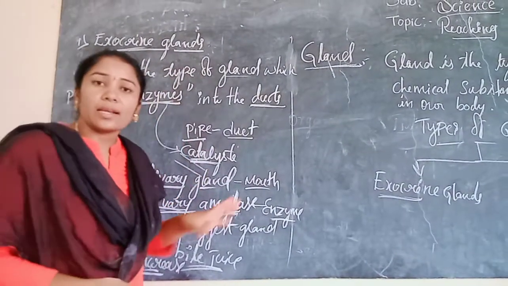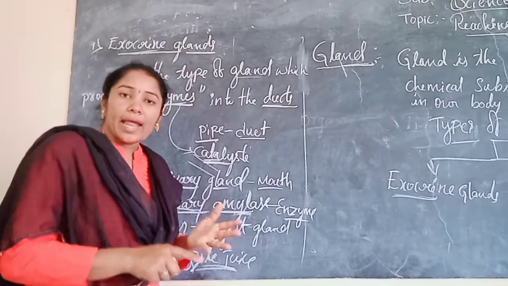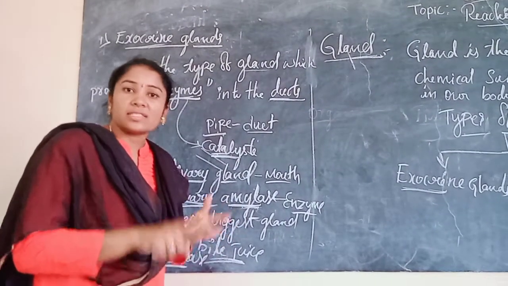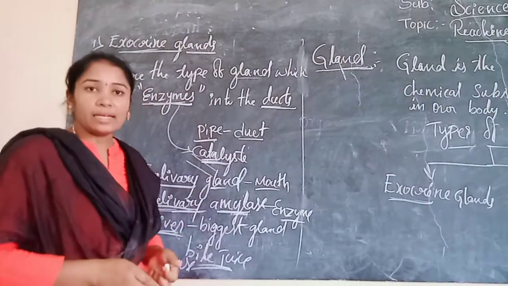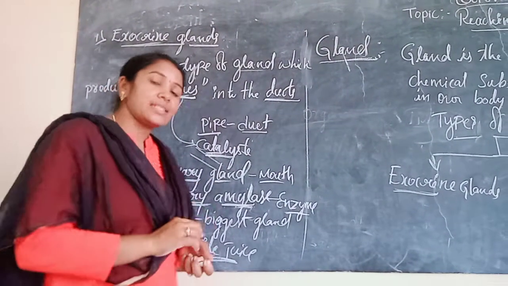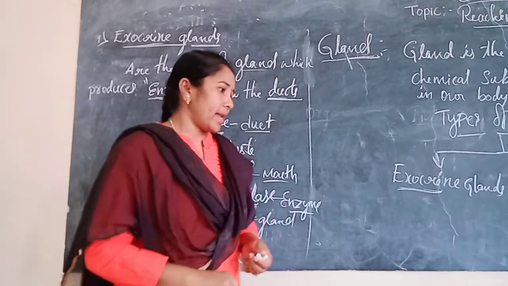Such glands are called exocrine glands. Examples: salivary gland, liver, pancreas, etc. These are some examples of exocrine glands. Dear students, let's see now another type of gland, that is the endocrine gland.